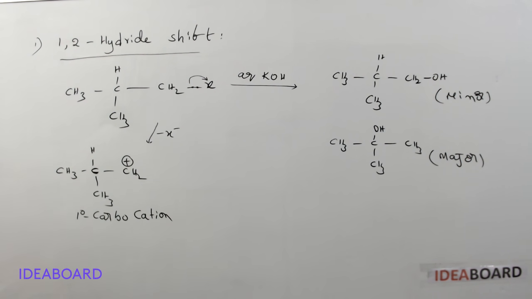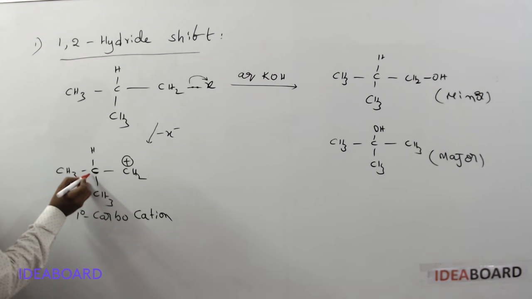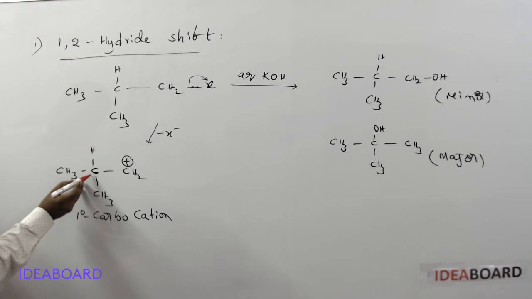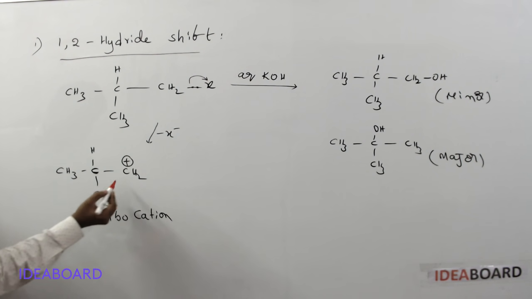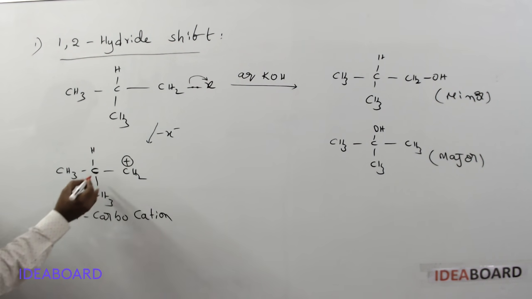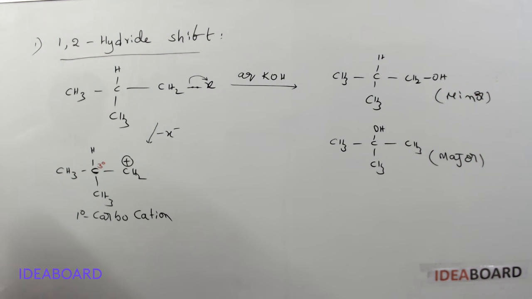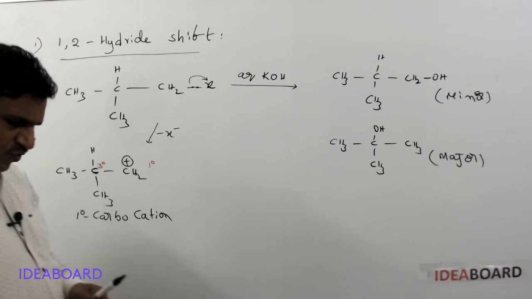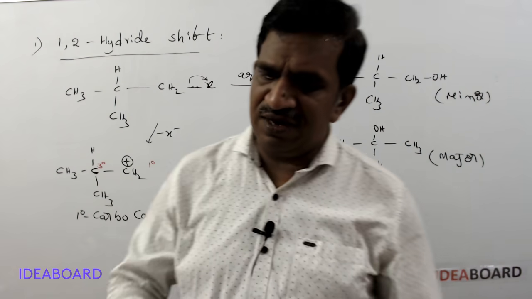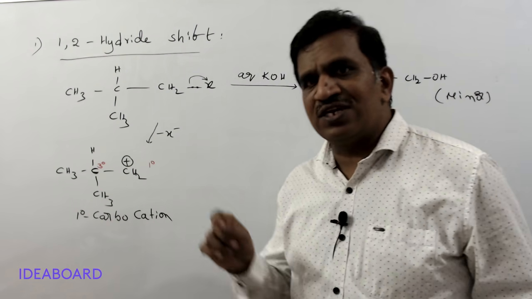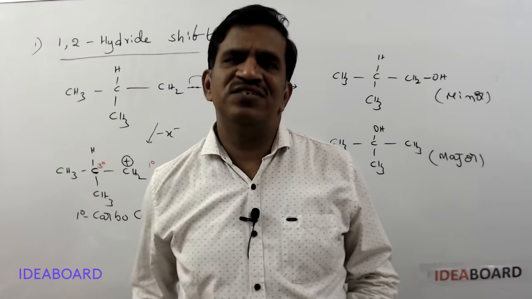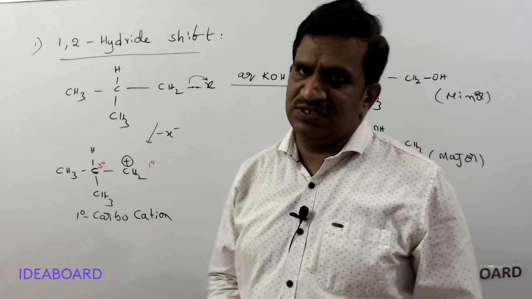That is important. Here, this carbon is bonded with two other carbons, and this is the third carbon, and this is hydrogen. When a carbon is bonded to three other carbon atoms, it is called a tertiary carbon. So this is a primary carbon and this is a tertiary carbon. Please remember, if you have a positive charge on a primary carbon, but adjacently you have a tertiary carbon, then definitely there is a chance for rearrangement.